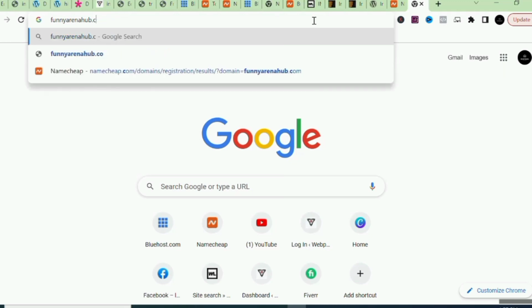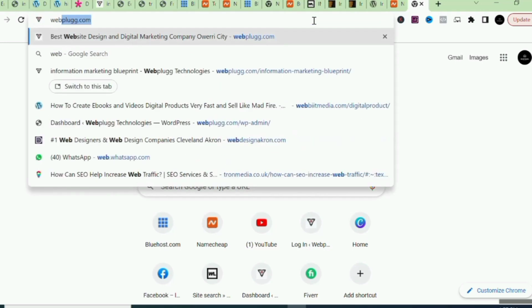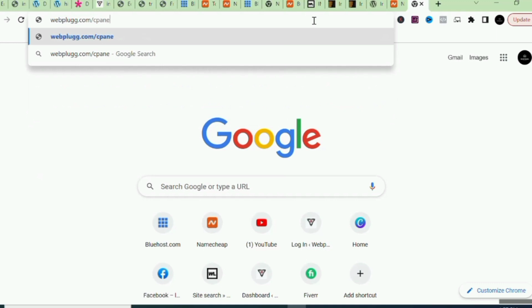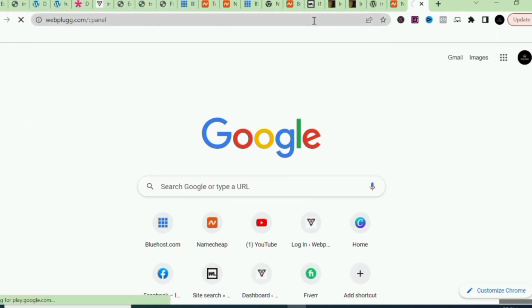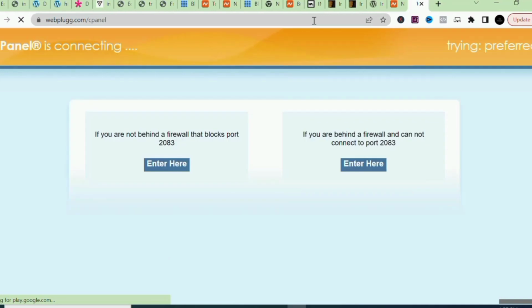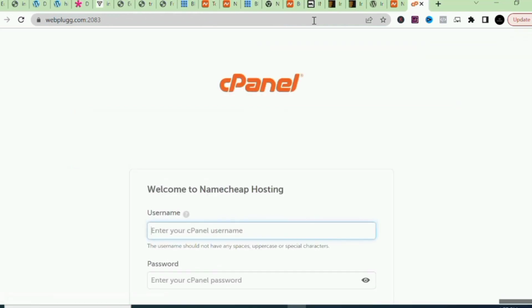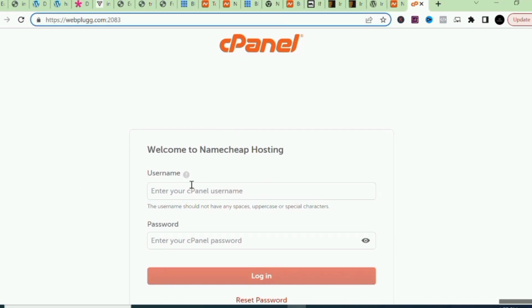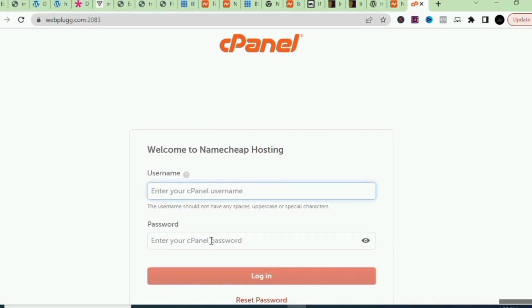So let me give you an illustration of one domain name I've already purchased. Let me show you /cPanel, and I'm going to search for that. It's going to redirect me to my cPanel. This is the same thing you're going to do if you purchased a new domain for your client or for yourself. In that email, I am going to receive the username and the password, so I can put my username and my password.